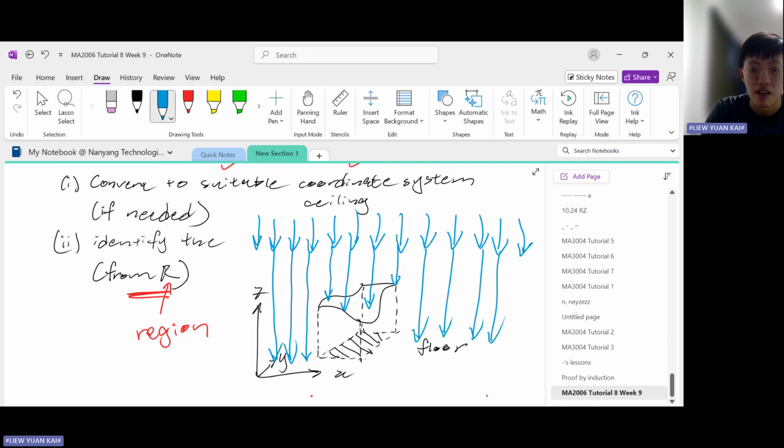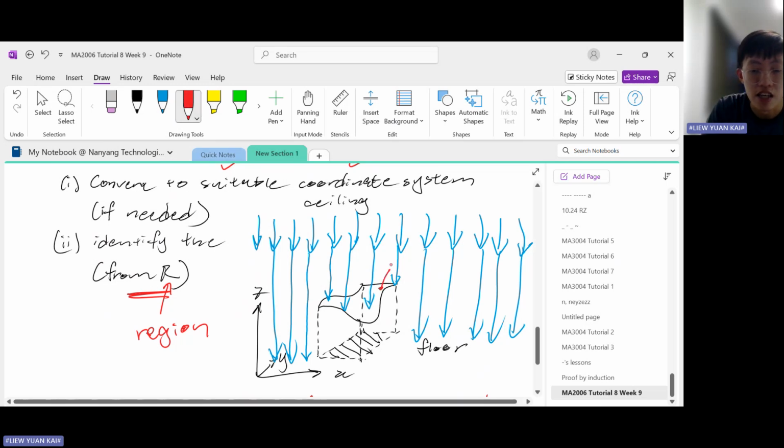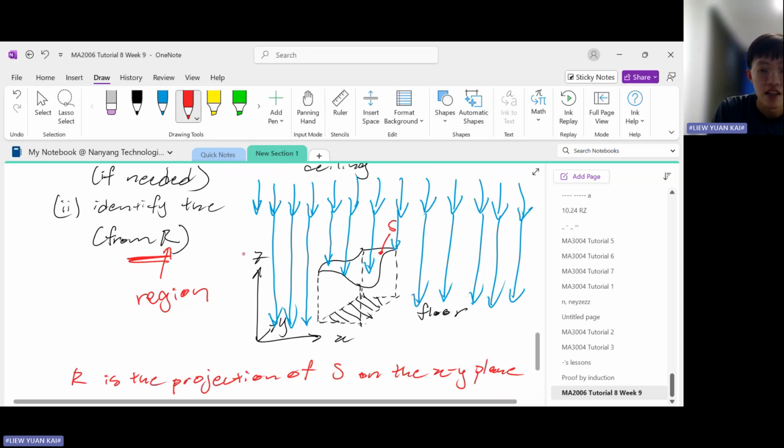Okay, so you see, since it is blocked by the surface S, right? So reminder here, this is the surface S, which we think to be opaque. Since it is blocked by the surface S, there is a region below S which will cast a shadow onto the floor. Okay, that shadow, you can think of it as the region R. So that is what I mean by R is the projection of S on the XY plane.